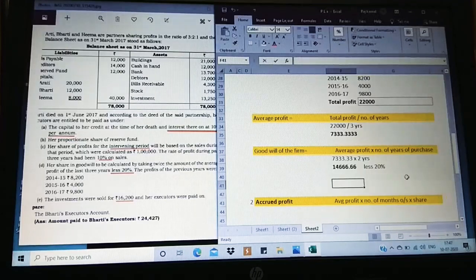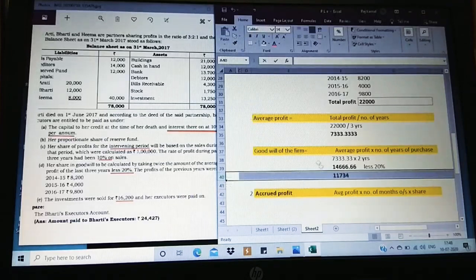So when I calculate the goodwill of the firm on 14,667 less 20%, I get 11,734. So 11,734 is going to be the goodwill of the firm, which we found.